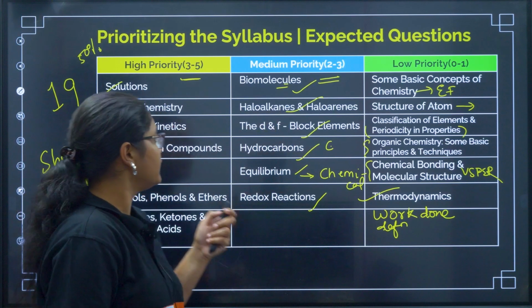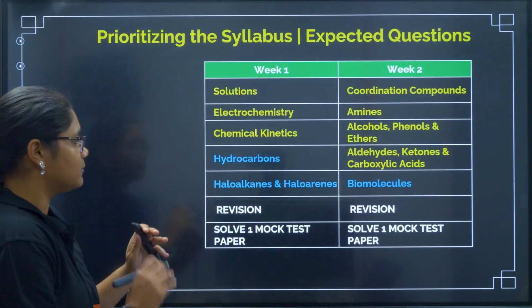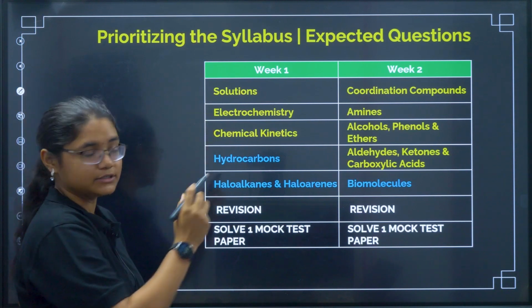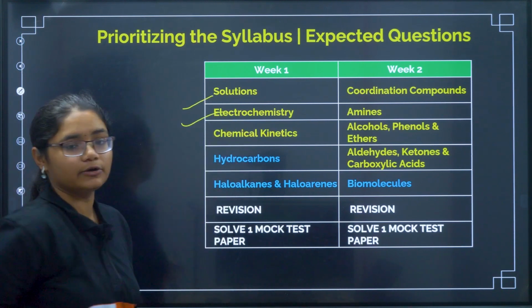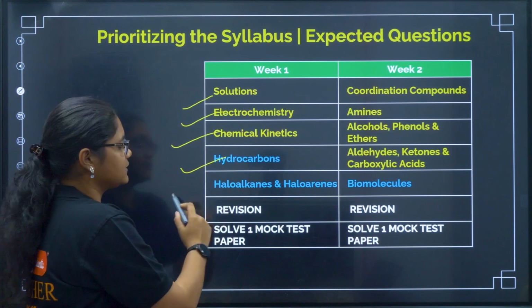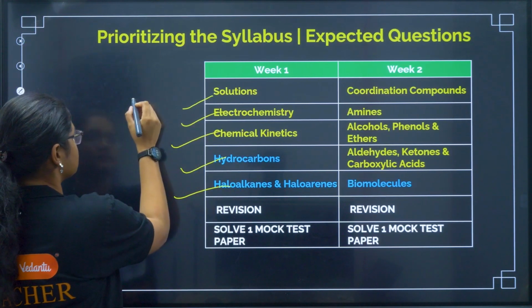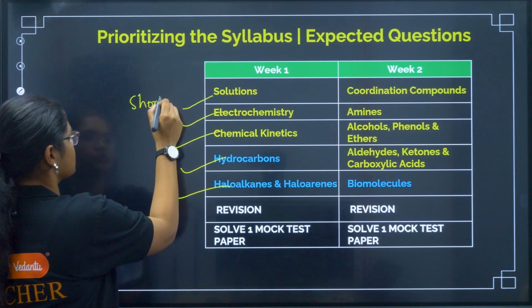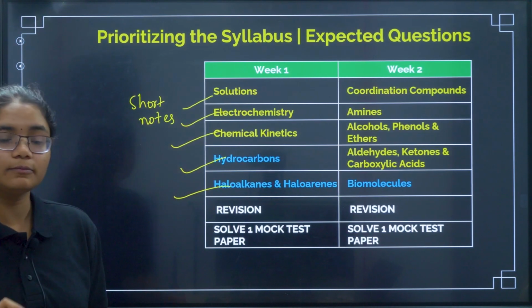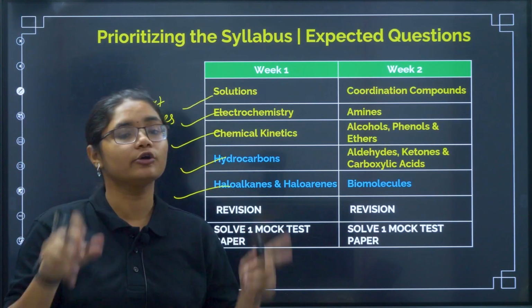Okay, so now let us quickly go through week 1, week 2, what is the plan here. In week 1, you have to finish the solutions chapter, electrochemistry chapter, chemical kinetics, then hydrocarbons, haloalkanes. These 5 chapters you have to do. And with that, you have to also prepare their short notes. Again and again I'm telling, at the time of exam, you should not be revising from the book. So you should be ready with your short notes.